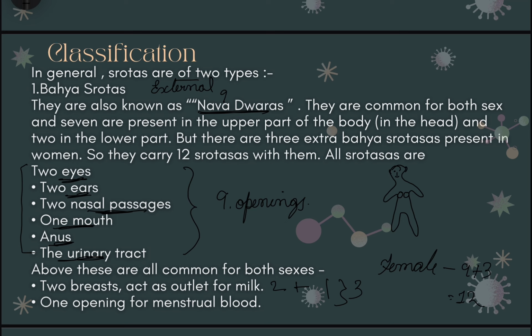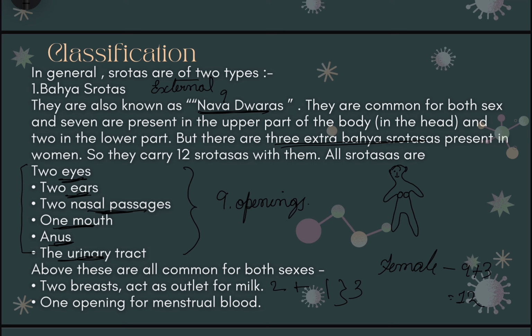So it has just been mentioned that there are 3 extra bahya shrotas present only in women. So don't make any mistake. Males have 9 bahya shrotas, known as navadwar, and navadwar is present in both male and female. However, the 3 additional shrotas, that is the stanya, the breast, and the artava part, one opening for the menstrual part, are counted extra in the female.